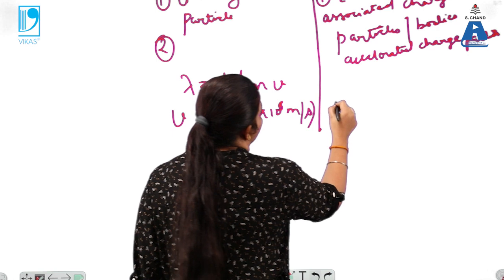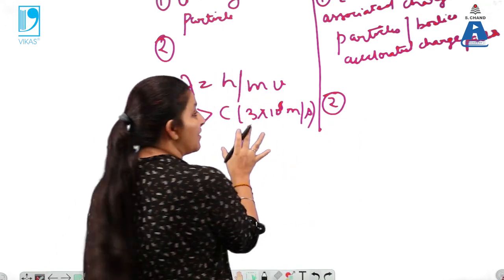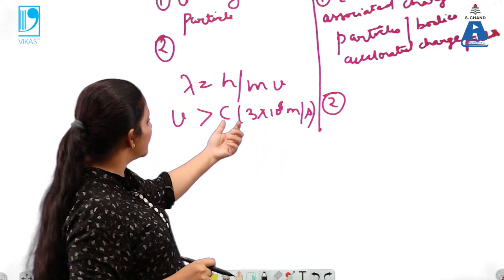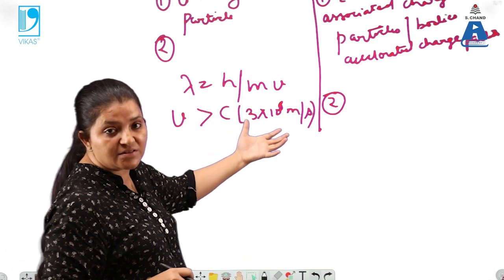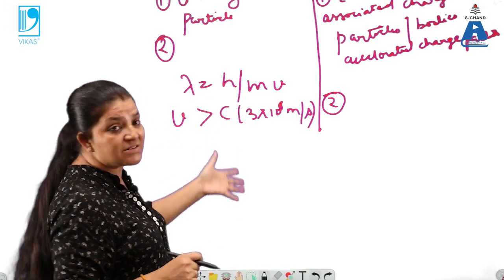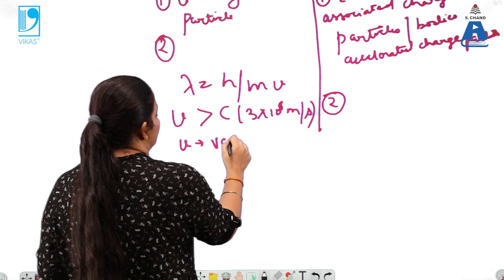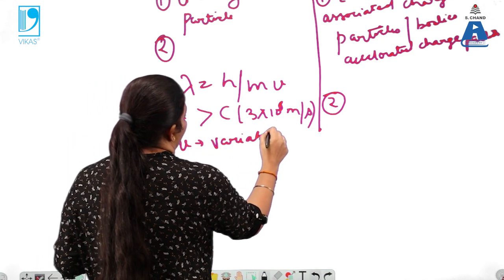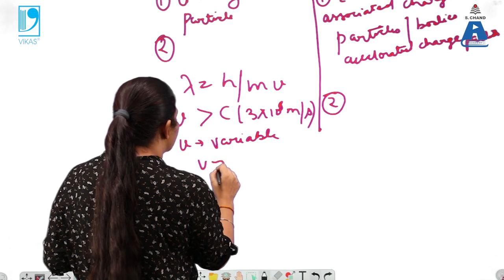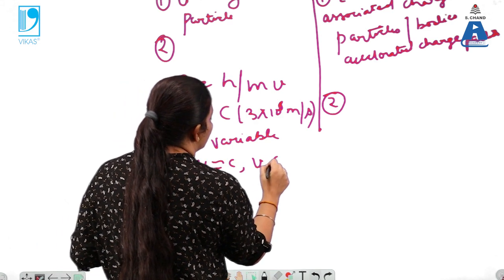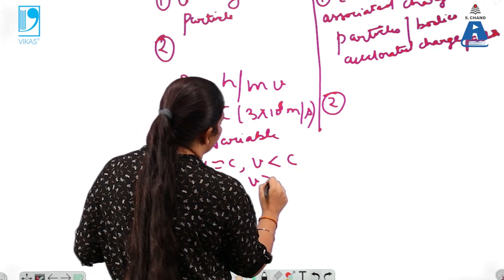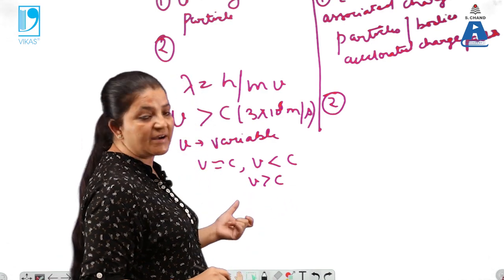But here the velocity of matter waves can be varied. It can be greater than or equal to c, greater than c, or it can be less than c. So that means v is variable over here. v can be equal to c, it can be less than c, or it can be greater than c. So that is varied over here.